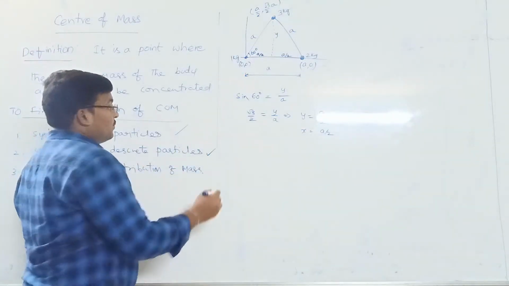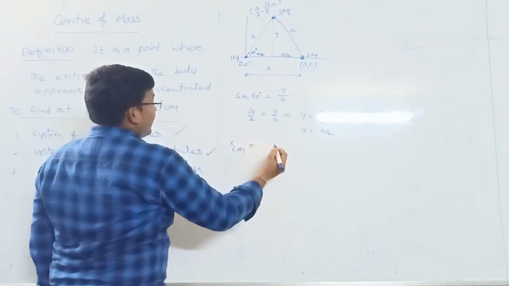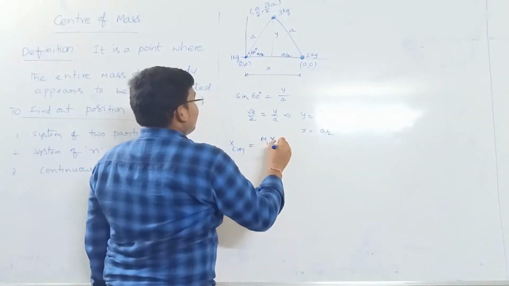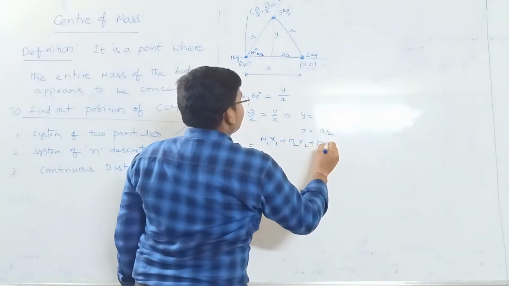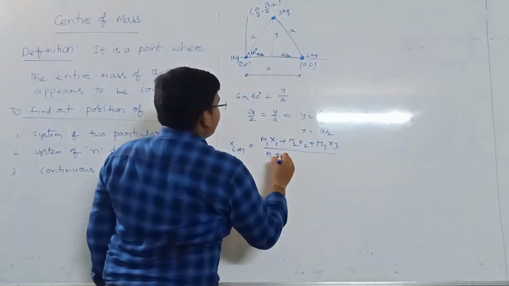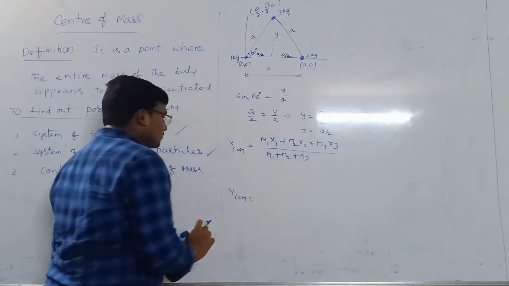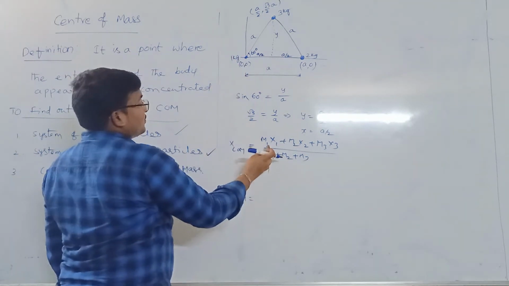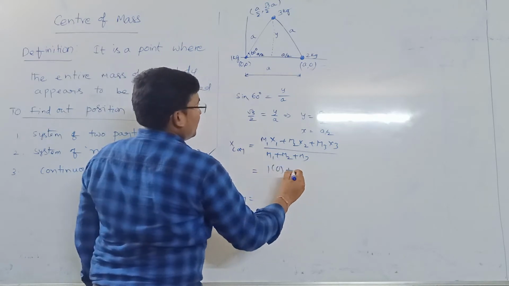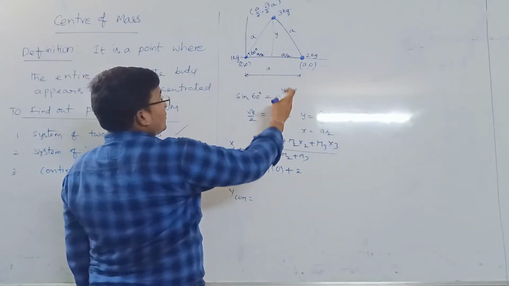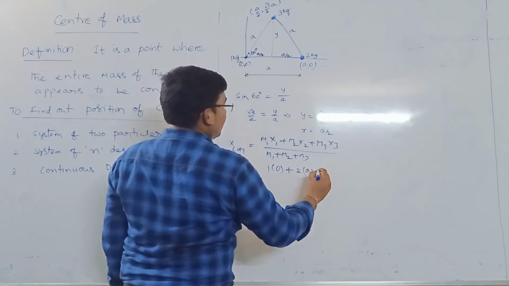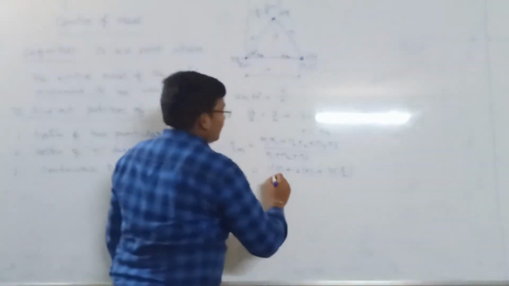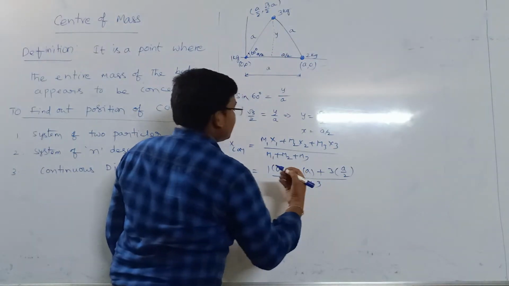Now we got xy coordinates of all the three masses. Then apply the formula for x center of mass and y center of mass. As you know, x center of mass is m1 x1 plus m2 x2 plus m3 x3 by m1 plus m2 plus m3. So m1 is 1 kg, its x1 is the origin, so 0, plus m2 is 2 and its coordinate is a, plus m3 is 3 and its x coordinate is a by 2, by m1 plus m2 plus m3.